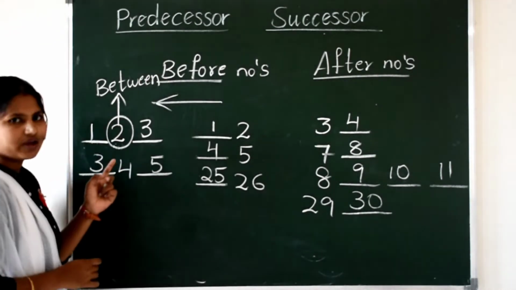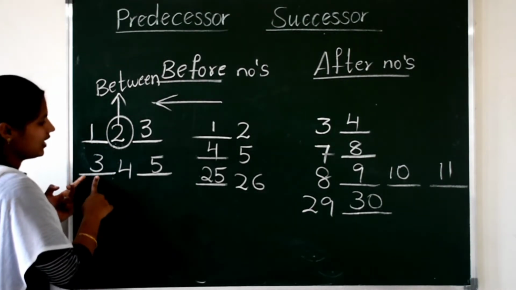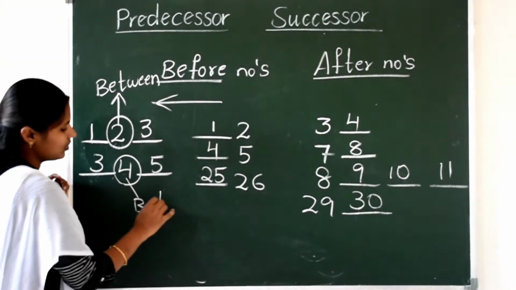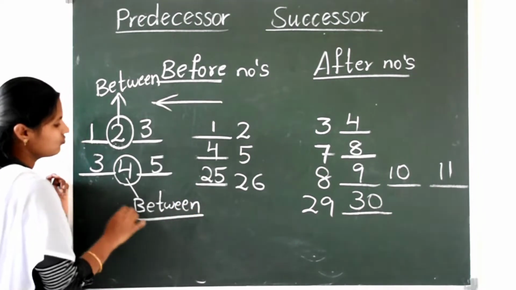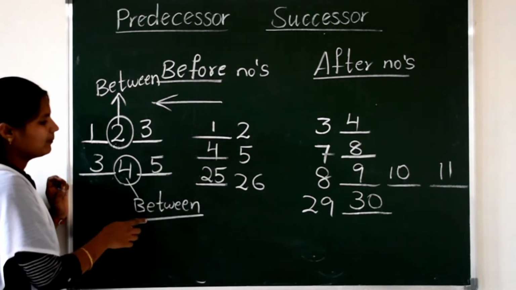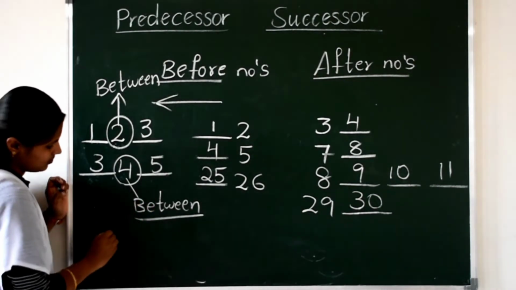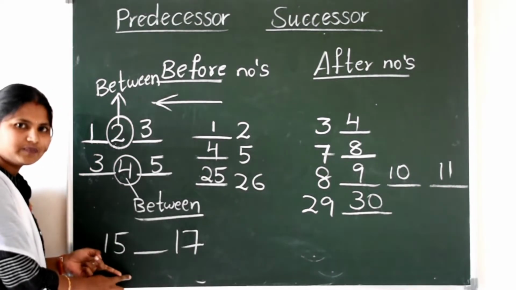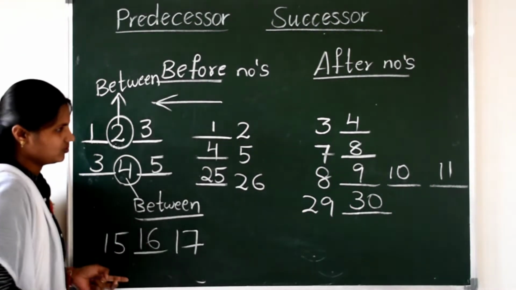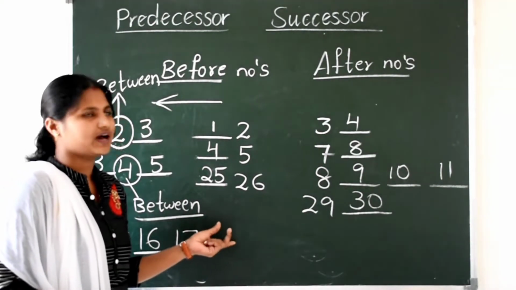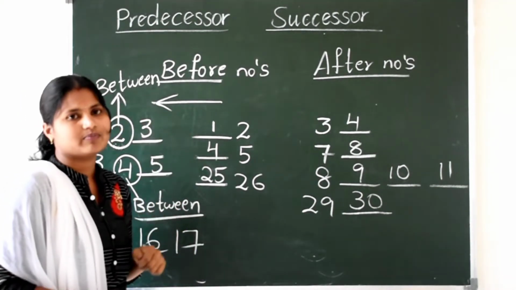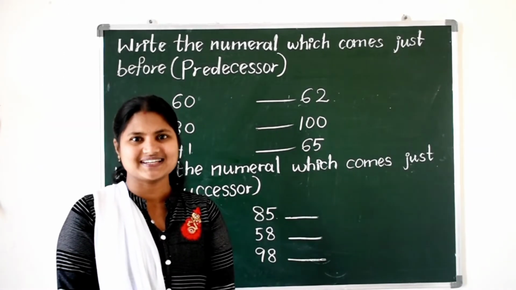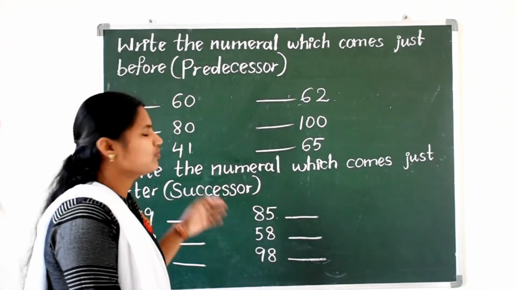Between. Okay. Between 3 and 5 we have which number here? 4. This is the between number of 3 and 5. 4 is the between number of 3 and 5. Between 15 and 17 we will get which number? 16. Very good. We will write some more numbers with before, after and between numbers. That is nothing but predecessor and successor. Just now we have discussed predecessor, successor and between. So we will write some more examples.